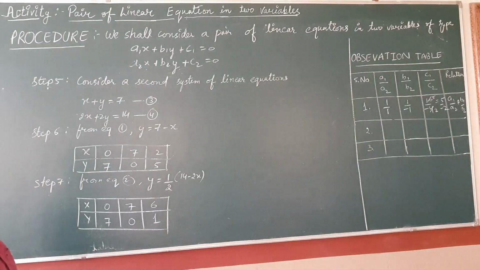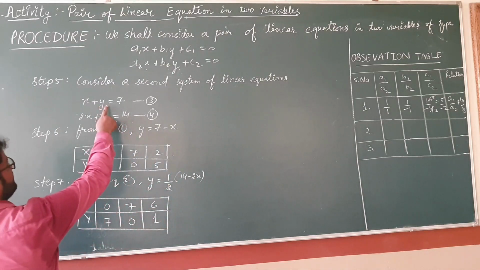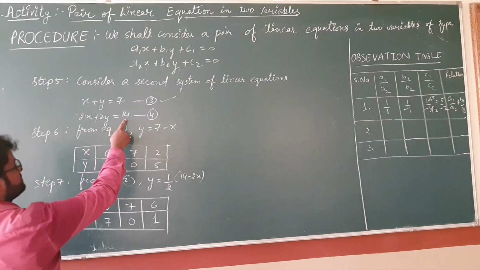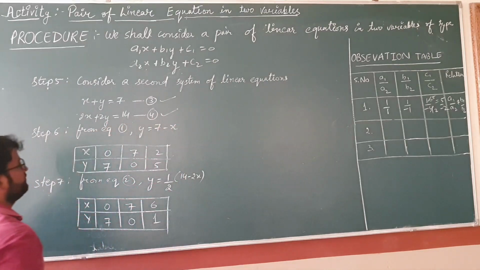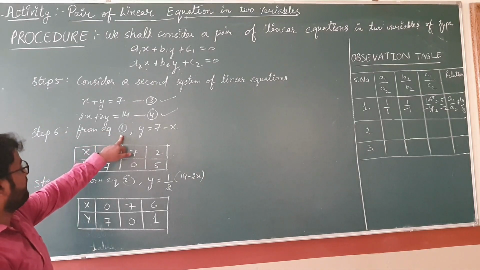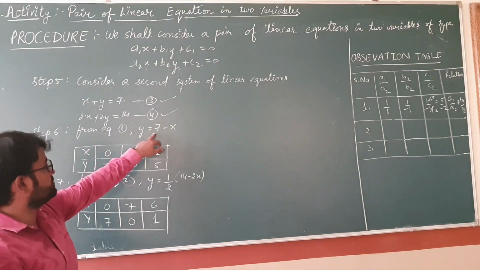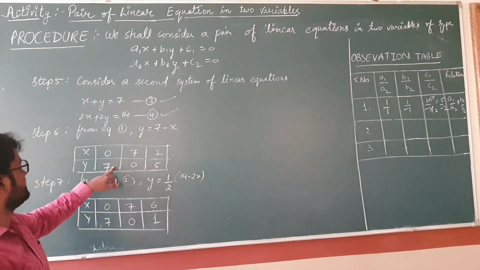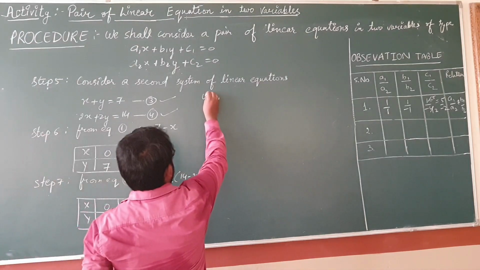Here in step 5 you will have to consider a second system of linear equations like this: x plus y equals 7, make this equation number 3. 2x plus 2y equals 14, make this equation number 4. And by using equation number 3 you will have to write this equation like this: y is equal to 7 minus x. Clear, students? When you put 0 you will get 7. How?